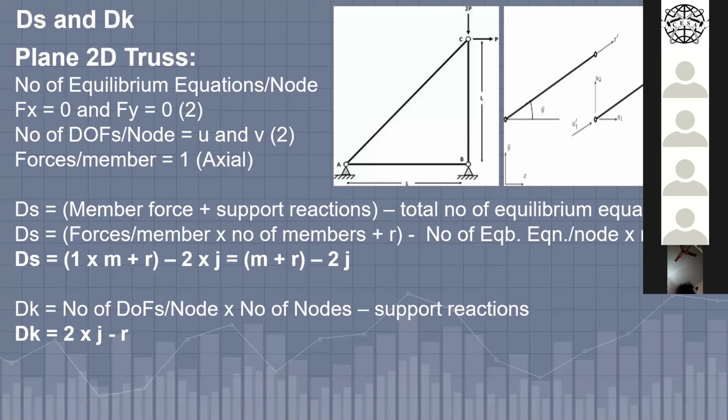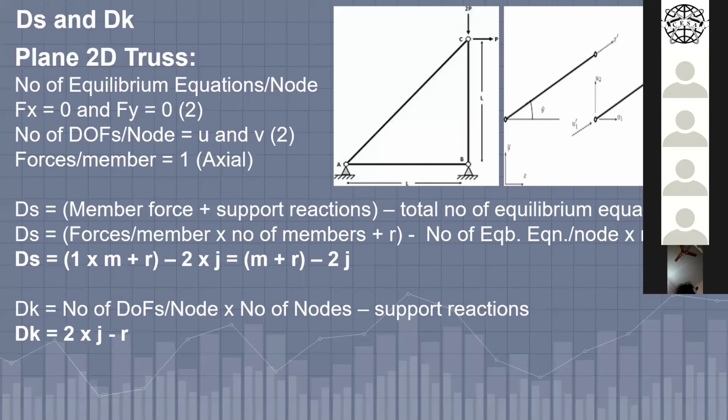That's why degrees of freedom means what? A particular node, how many ways the particular node is moving. Means it is going to displace in u direction, v, w, theta x, theta y, theta z. But kinematic indeterminacy में total number of node multiplied by degrees of freedom minus the support reaction.